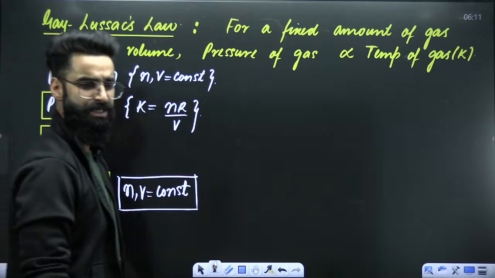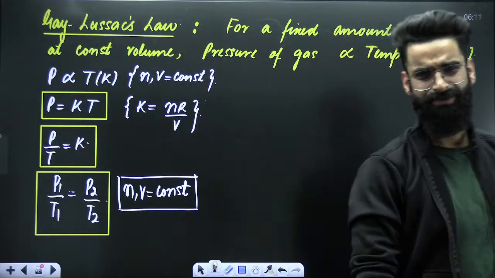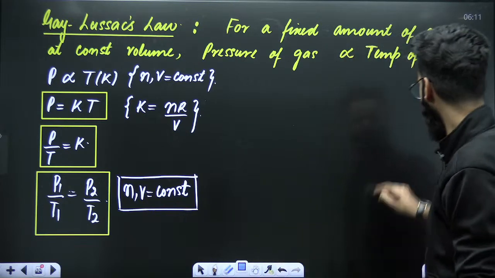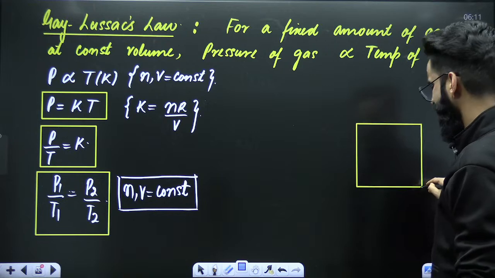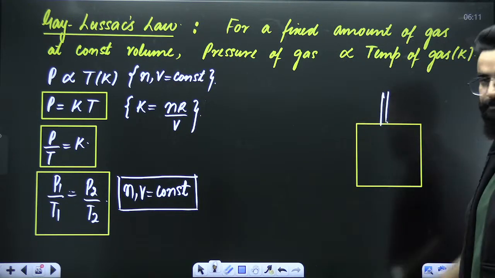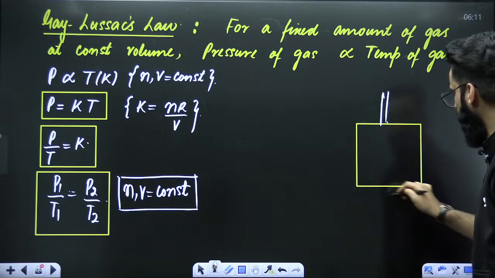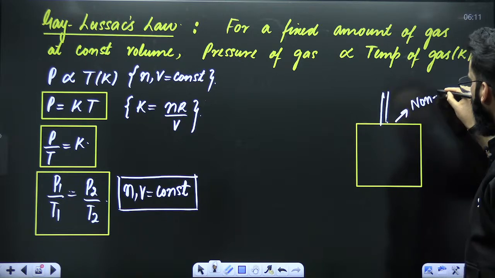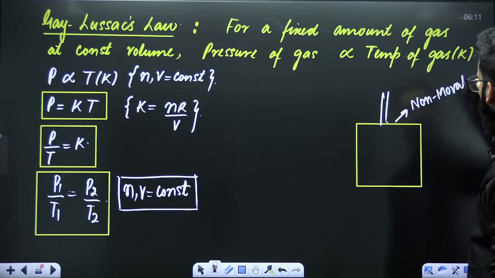Now this is the simplest law among all. This is the simplest law, right? There is nothing to think here basically. Imagine that this is the container. The container is closed on all the sides. The piston which I've used over here is a non-movable piston. The piston cannot move.